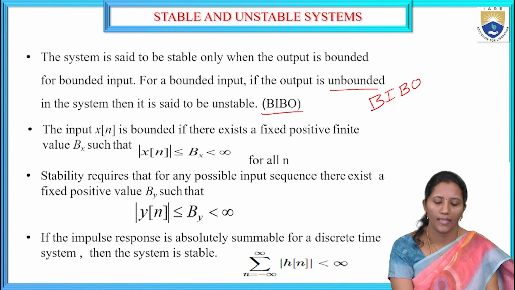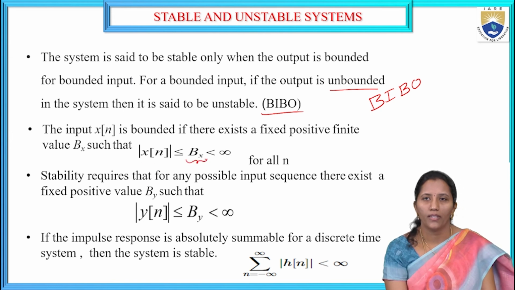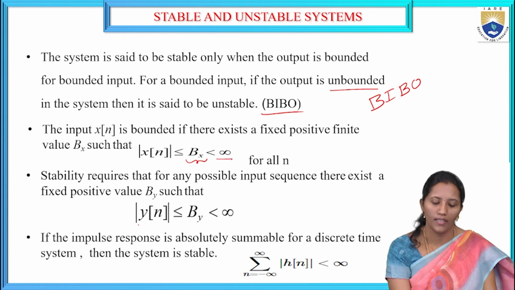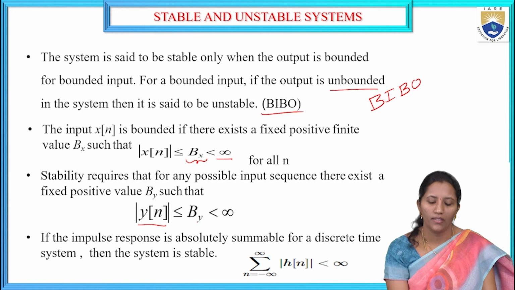For example, taking x of n as the input, it is bounded, less than infinity. Then the response y of n should also be bounded, less than infinity. Then the system is a stable system. Otherwise, it is an unstable system.